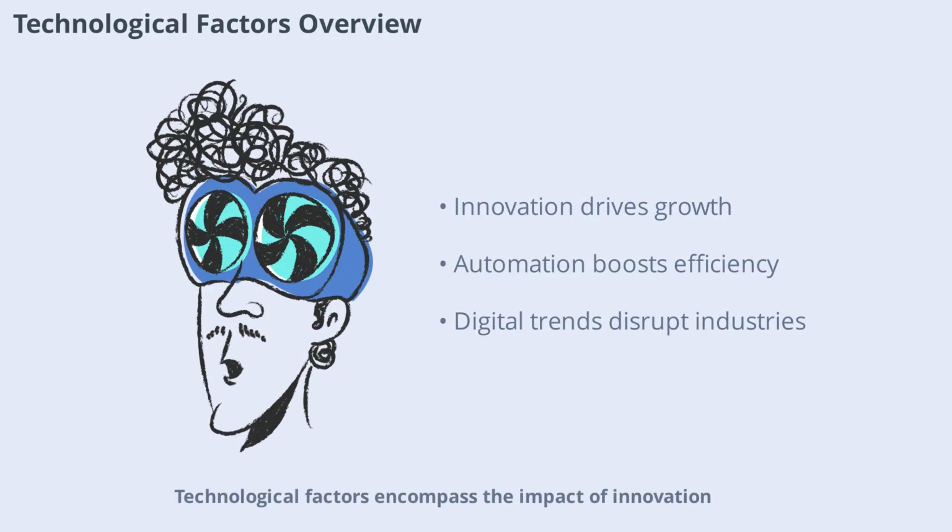Technological factors encompass the impact of innovation, research and development, automation, and digital transformation on business operations. Advances in technology can create new markets, disrupt existing industries, and drive efficiency gains. For instance, the rise of e-commerce has revolutionized retail, while automation has transformed manufacturing. Staying ahead of technological trends is essential for maintaining competitiveness and fostering innovation. Next, we'll look at how technological factors influence strategic choices.